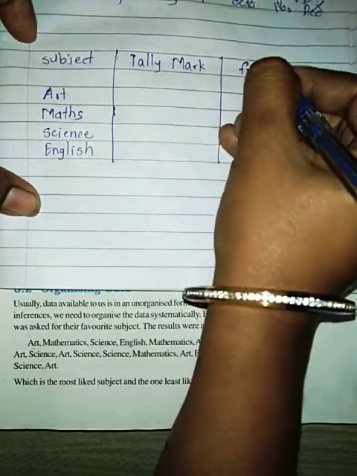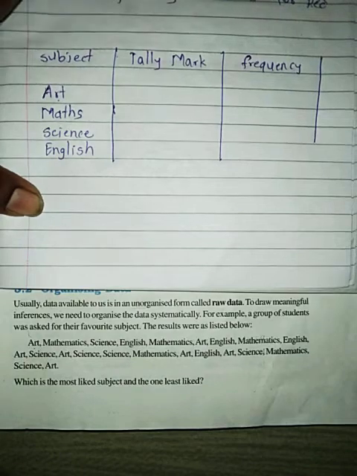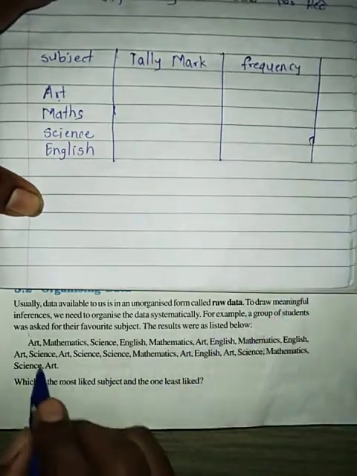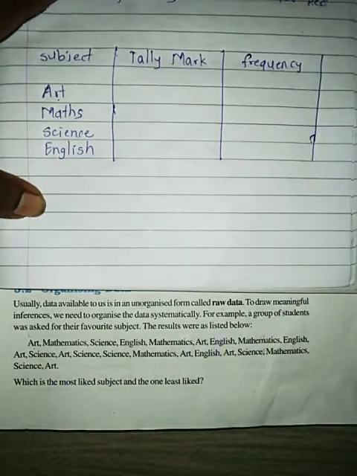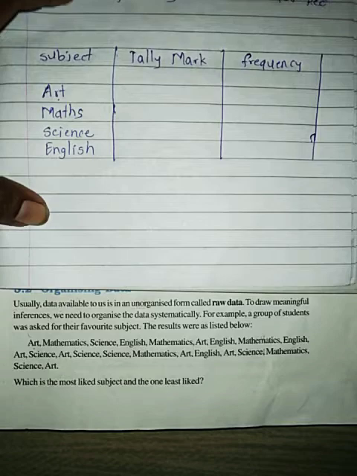Frequency means for a subject, suppose art, how many students say they like the art subject. That is nothing but frequency. Now what do we mean by tally marks?